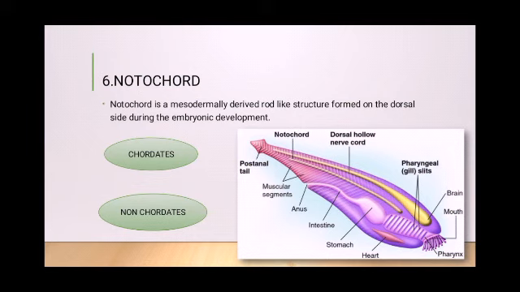The first yellow line is that of a dorsal hollow nerve cord, and below that we have a notochord. We will learn more about notochord, nerve cord, etc. under the phylum Chordata. So this was about the classification of kingdom Animalia, and now we are going to study each phylum in detail in the next video.